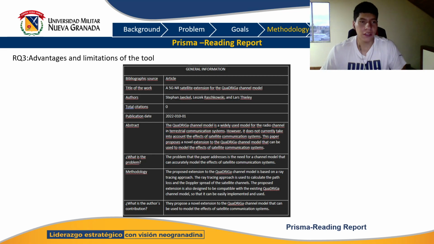And for the third question, I have this article, a 5G non-terrestrial network satellite extension for the Quadriga channel modeler. This is more specific to the area of satellite communication. So we can see that this is one of the most important articles for the third goal that I have to work with.